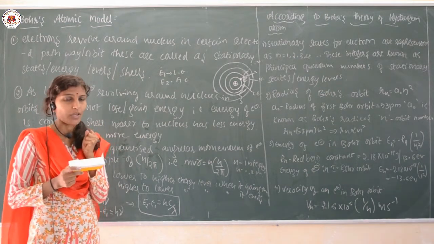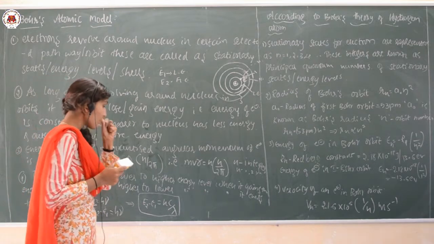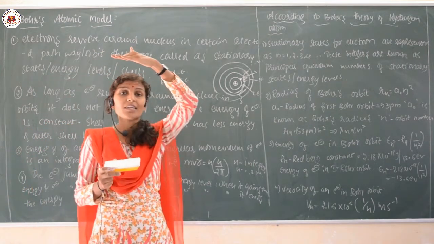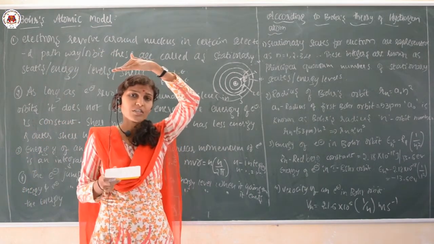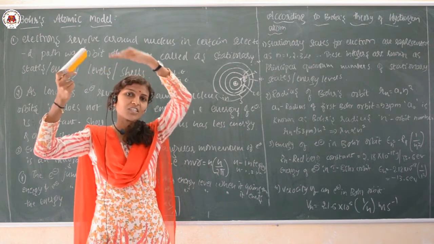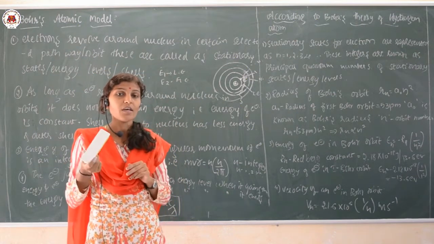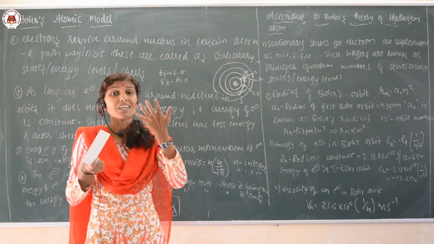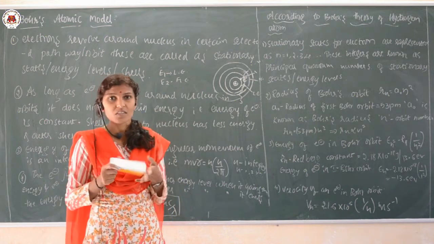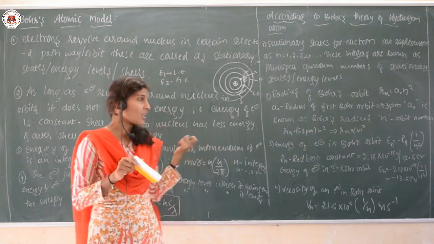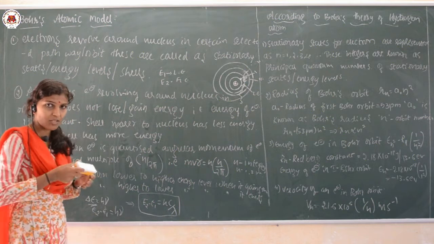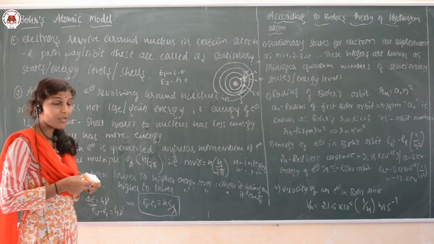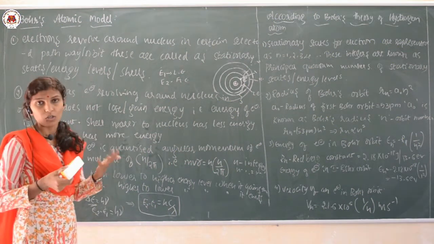And the last point is, the electron jumps from lower to higher energy level when it gains energy. And then it emits the energy. When it goes to a higher energy level, it cannot stay for a long time. Again it emits the energy and jumps to the lower energy level. So when the jump occurs from higher to lower, it emits energy. Suppose E1 and E2 are the energy levels, one higher and one lower.